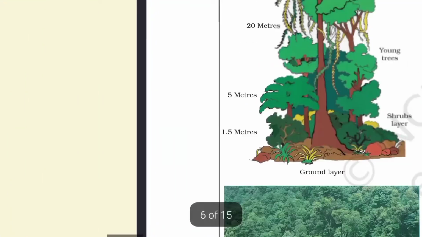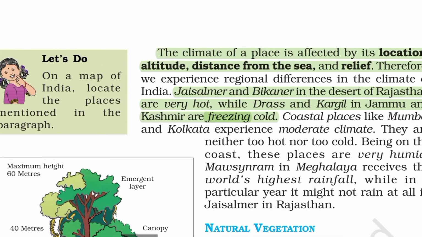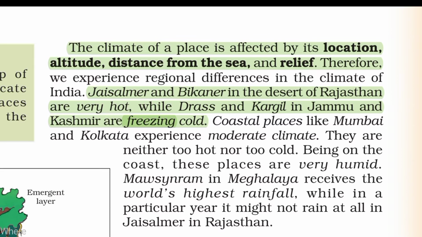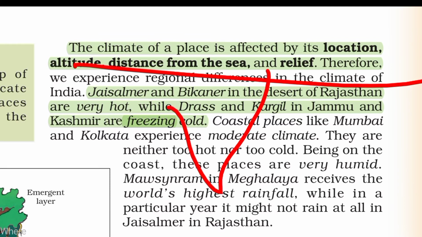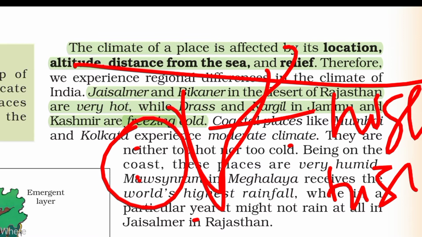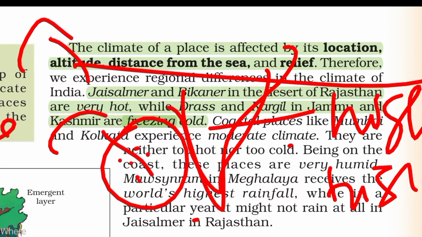It's an example I have taken, but first of all we have discussed that climate is affected by location, altitude, and distance from the sea. When your place is near the sea, the climate is affected. In a coastal area the temperature is high, and away from the coastal area the temperature is low.